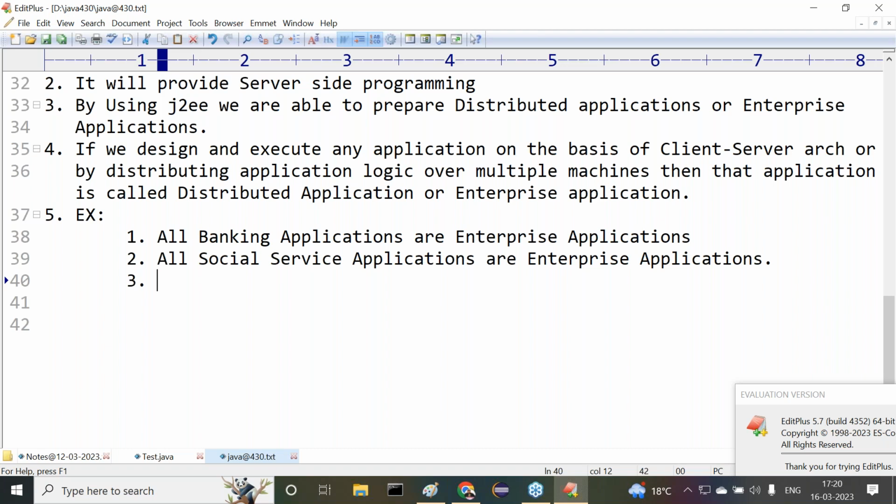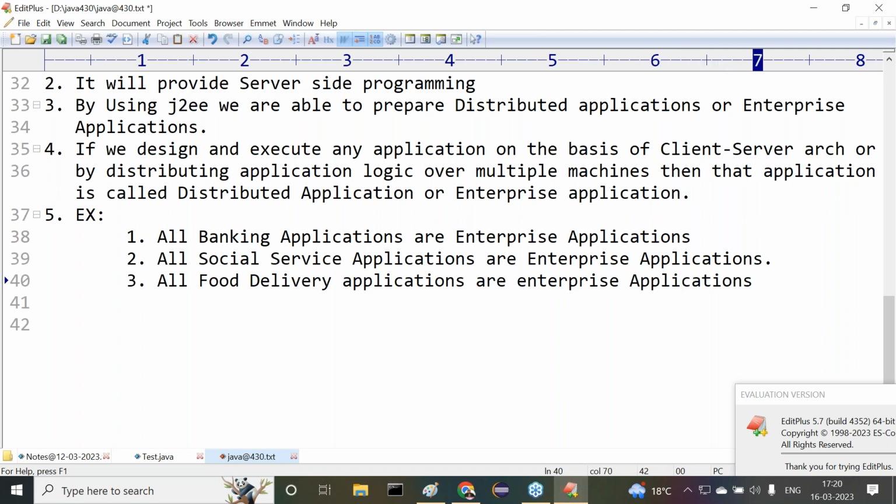Observe carefully. Then after that, all food delivery applications are enterprise applications. Am I right or not? Nowadays these might be the most frequently used applications, right? What are these food delivery applications? For example, Zomato, Swiggy, Uber Eats, maybe something else. Say I want to give an order for some food items, so I open Swiggy, for example.